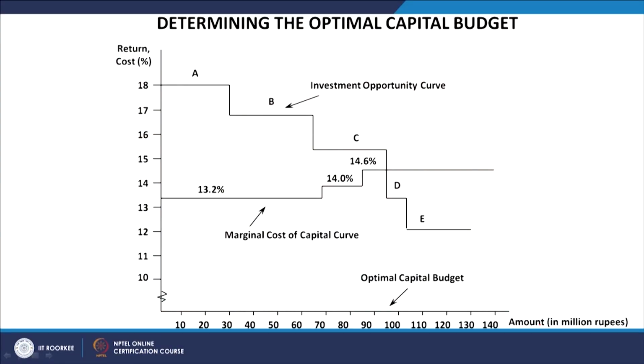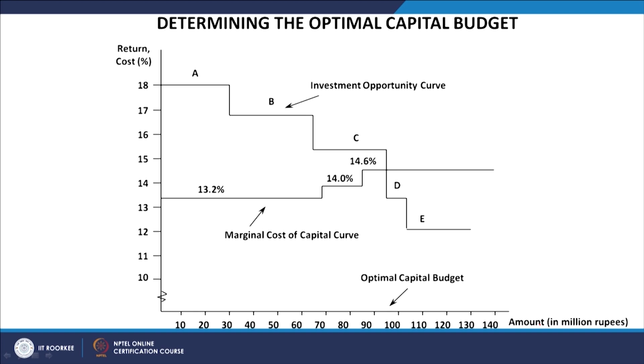So, on the one side we started with the highest internal rate of return available in any project. After that we took the subsequent opportunities, but the internal rate of return was lesser as compared to the first one, so we started going down. In this case, initially we found that the cost of capital is lower, but the moment we increased borrowing from the market, or increased our own investment in the market, our cost started rising.